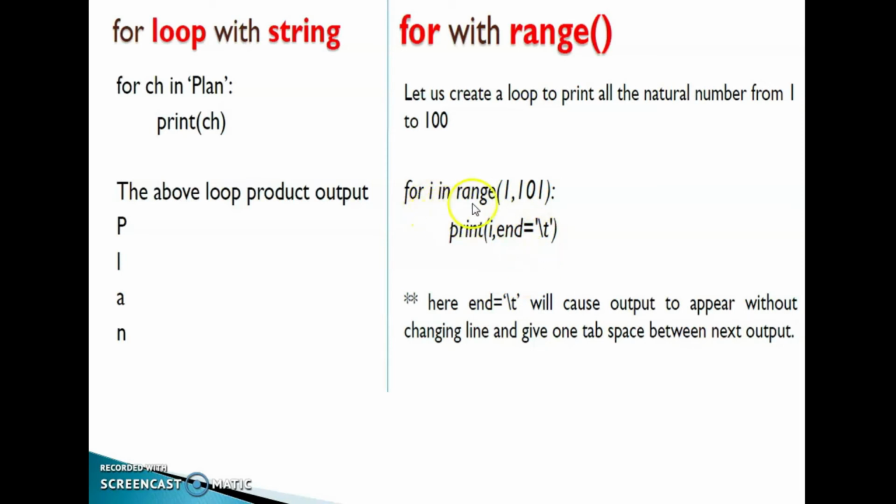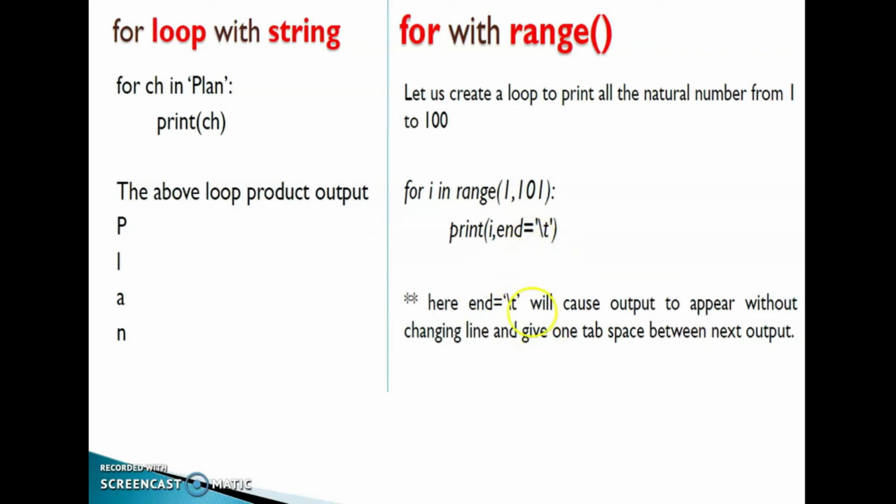So here, for I in range 1, 101. The upper bound is 101 because our question is to print from 1 to 100. That means the upper bound will not be generated. Then print I comma end is equal to \t. Here we are using one more keyword, end. End is equal to \t, and this \t means tab.